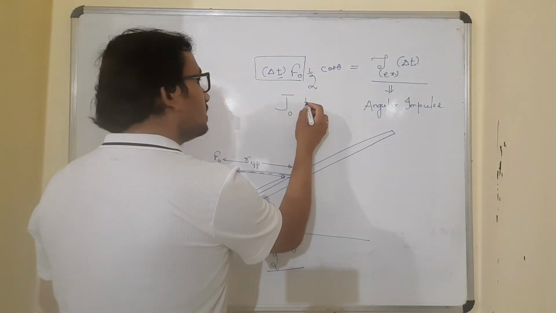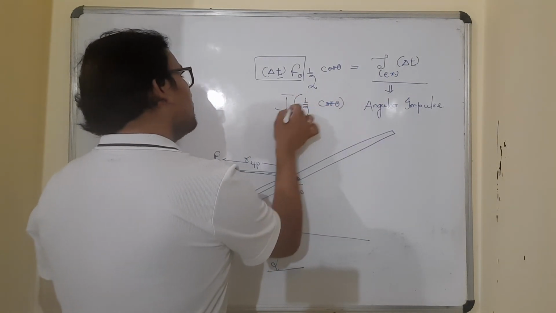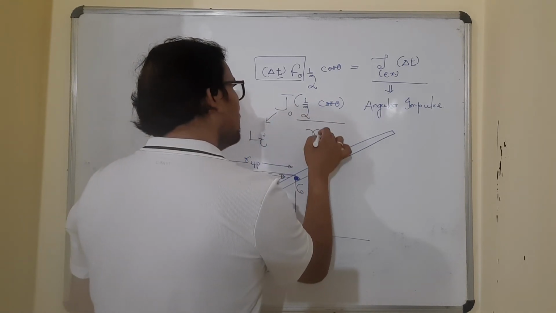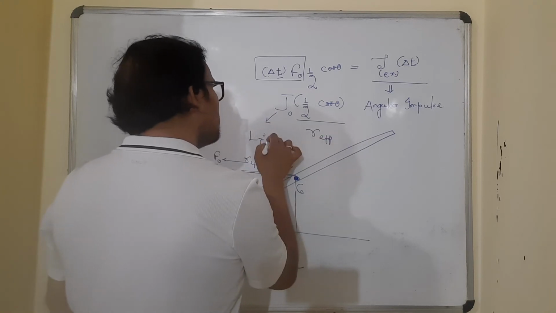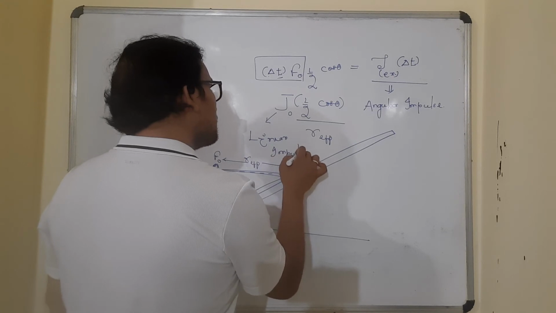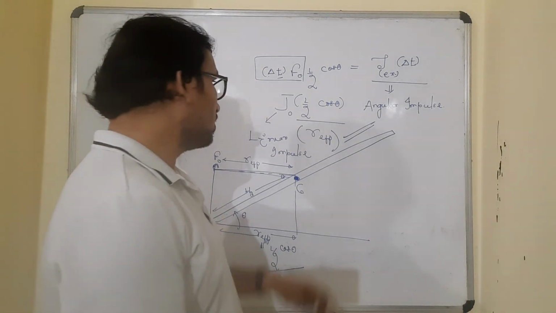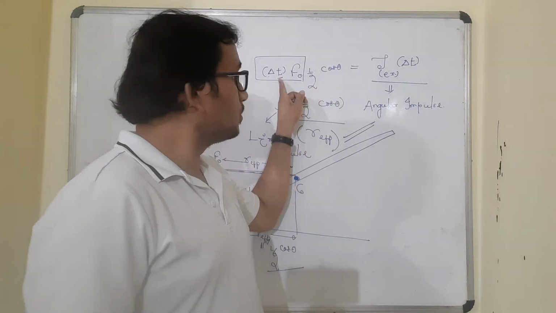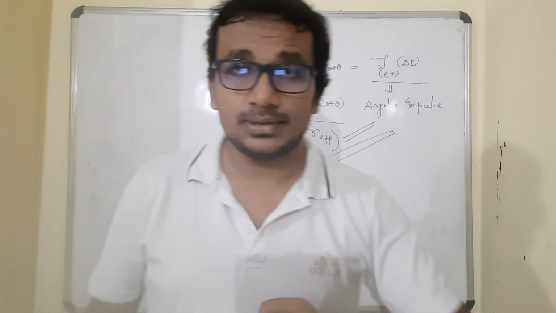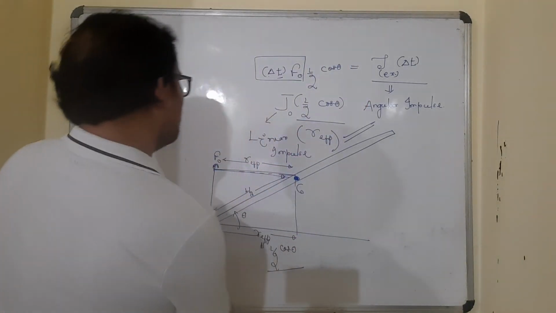That is assumed to be J naught into L by 2 cos theta. So J naught into L by 2 cos theta means a linear impulse into R effective. What is L by 2 cos theta? This is R effective. A linear impulse into R effective will give me the angular impulse, because force into R effective, force into L by 2 cos theta, is giving me the external torque. Fine? Clear? Okay. Let's move ahead.